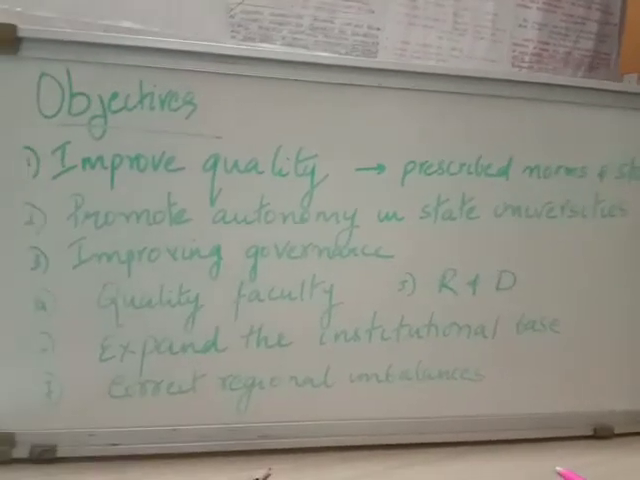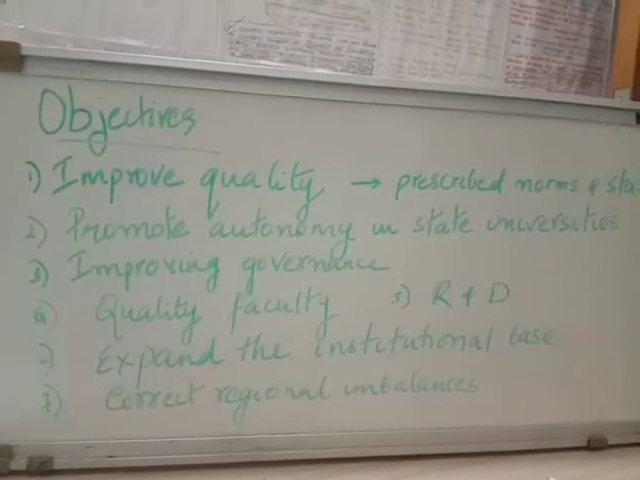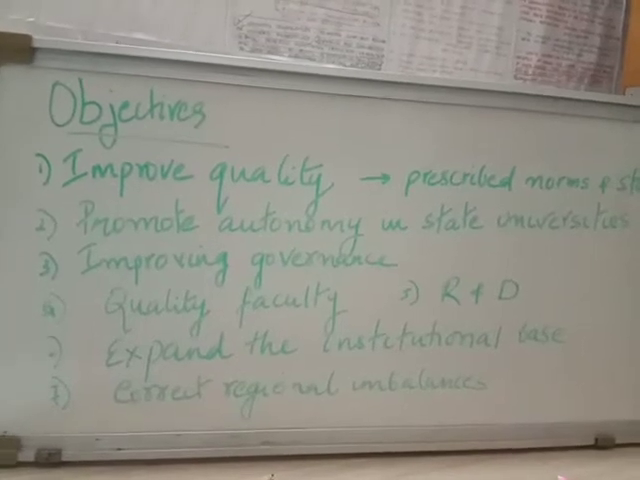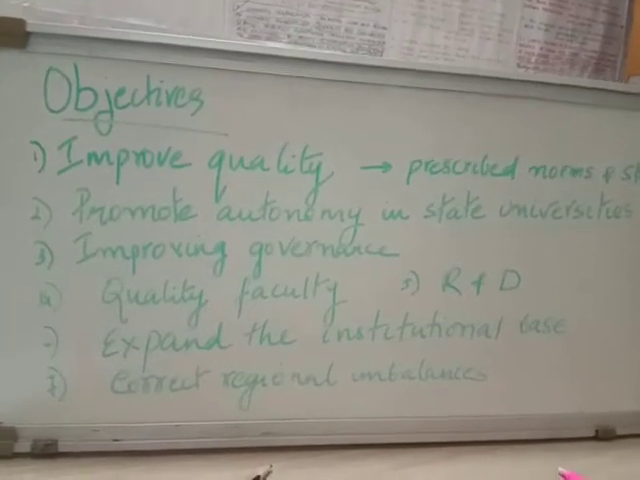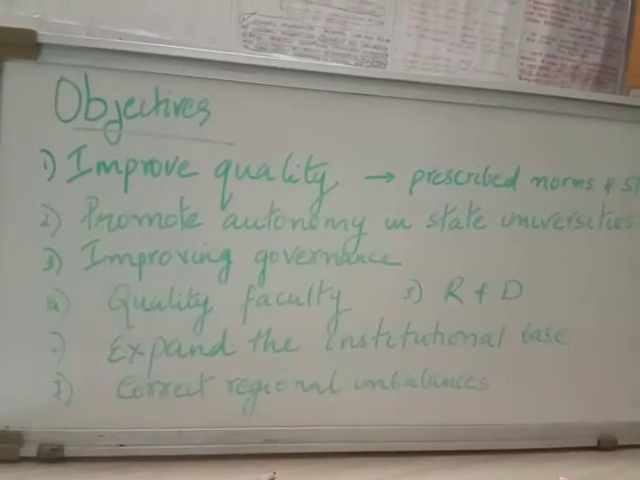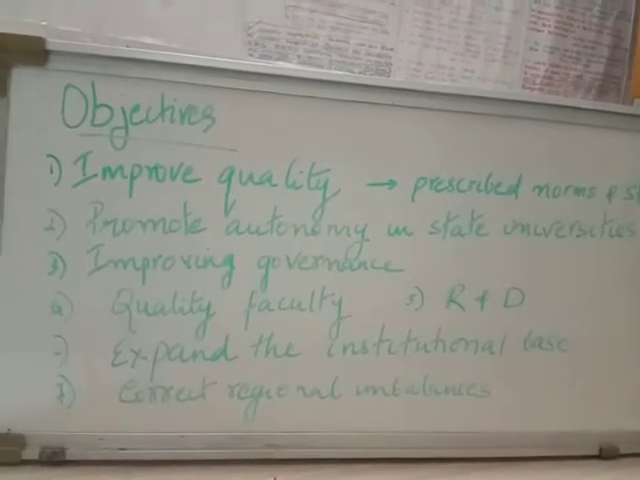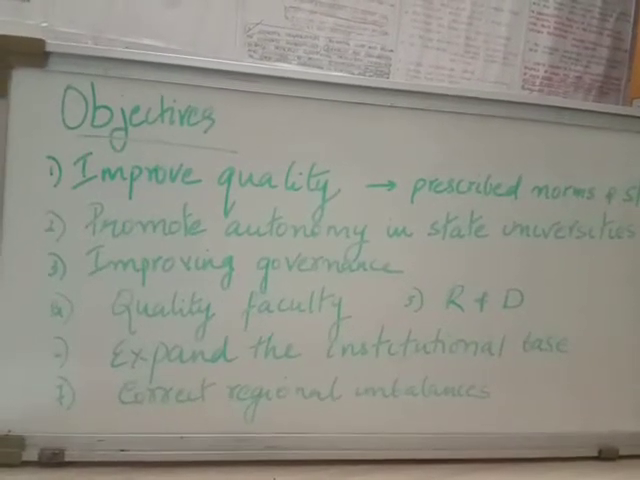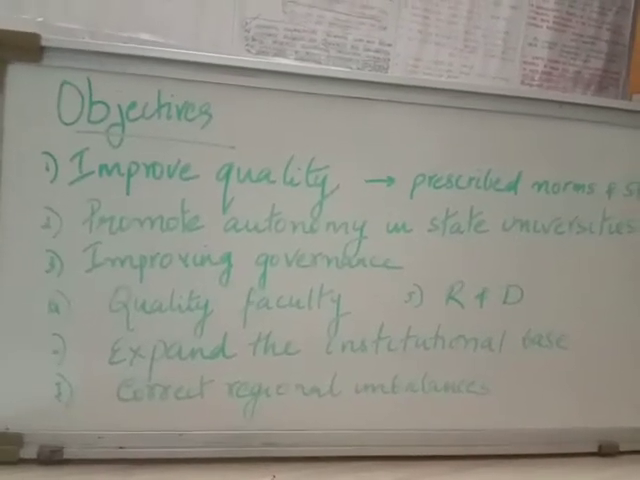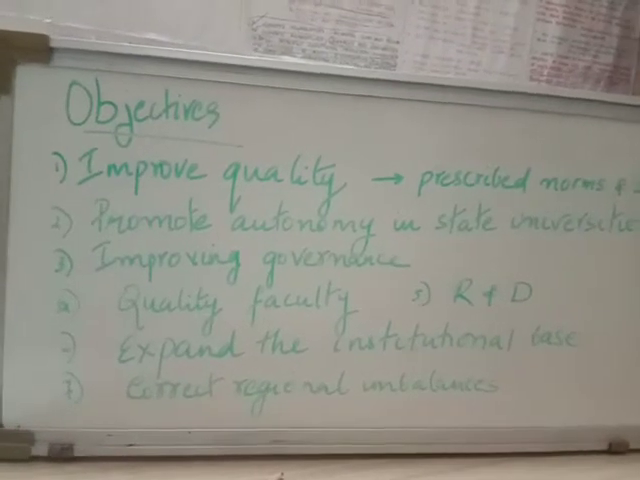Once again, we have to ensure that there is quality in higher education, that institutions are sticking to the prescribed norms and standards. Second is more autonomy for the institutions and better governance, ensuring that affiliation processes and examination processes are being reformed in a positive manner. Quality faculty being available, then enabling environments for research and innovation, expanding the institutional base, and correcting the regional imbalances in higher education. So these are the broad objectives.